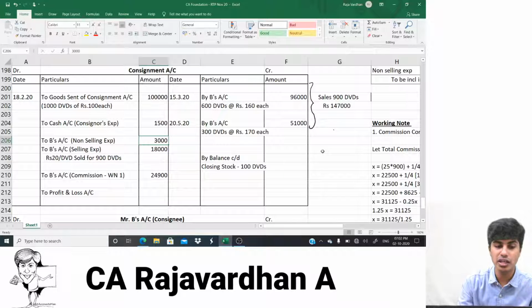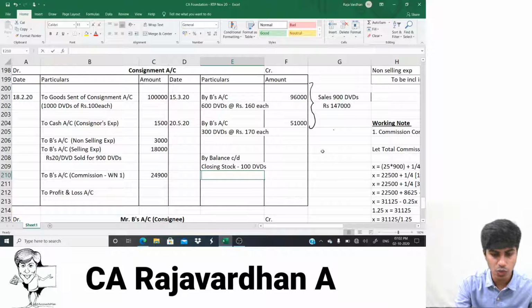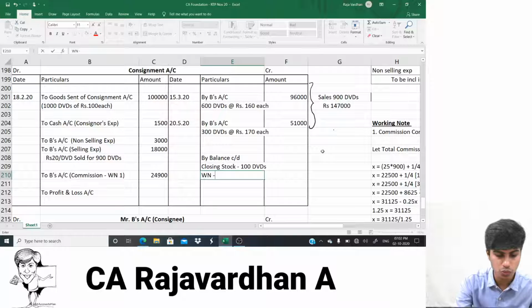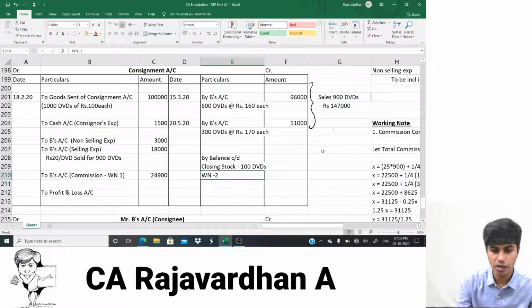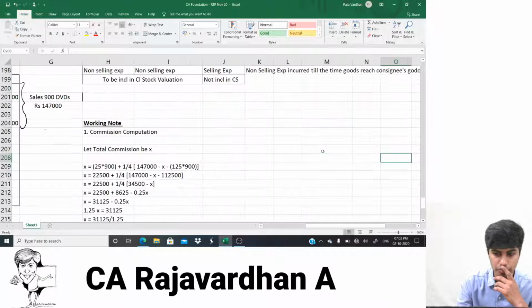So 3000 is incurred for 1000 DVDs. How much is it for 100? Once I do that, I'll be done. I will not be writing it here straight away. I will do working note number 2. Let us do working note number 2, closing stock.